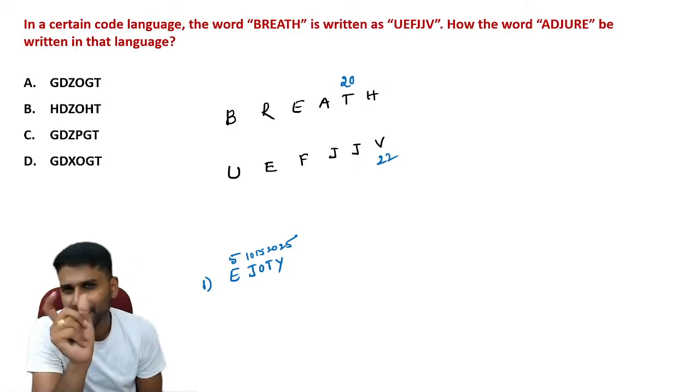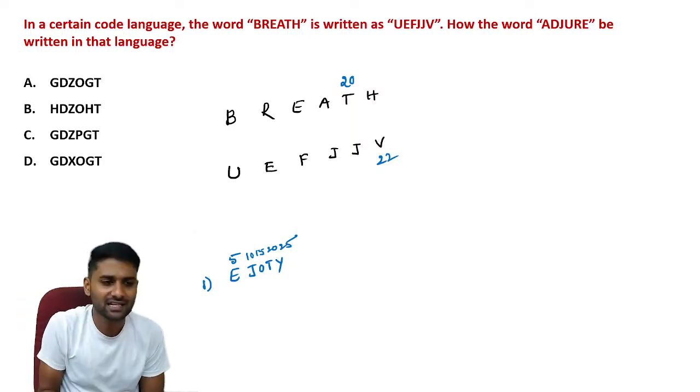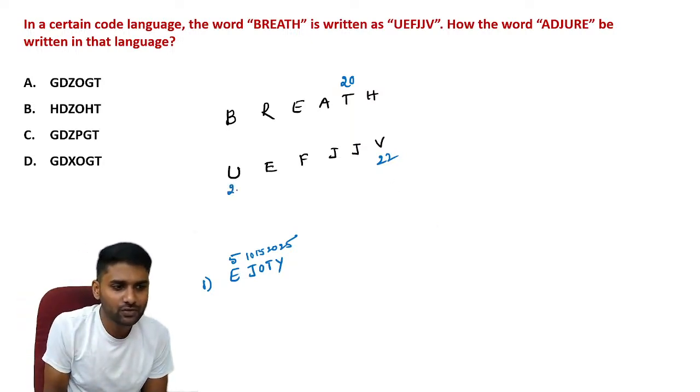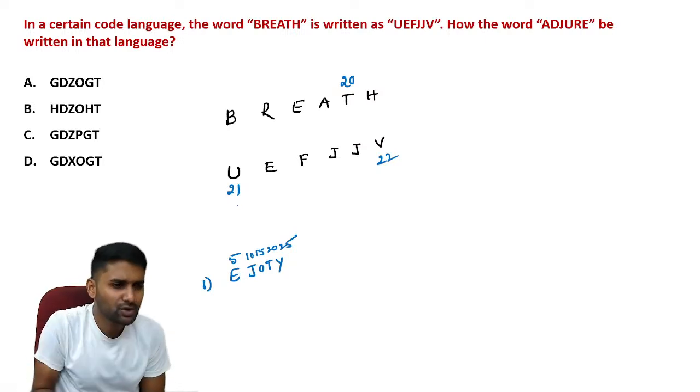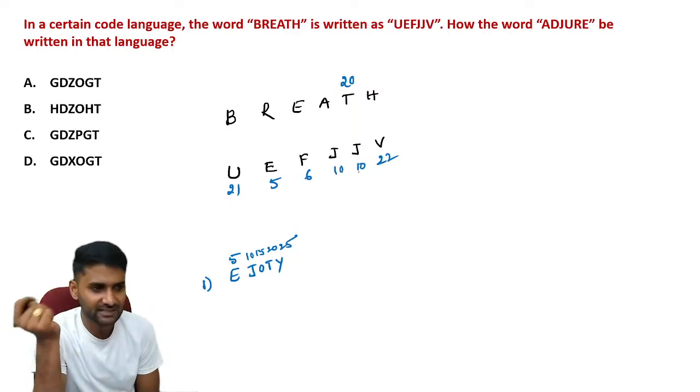Now you already know the pairs. UV, in the Telugu industry we have UV Creations, right? So U is the adjacent letter. If V is 22, definitely U is 21. Now EF are consecutive positions, like fifth position and sixth position. And J, you already know that in EJOTI, J is represented as 10.